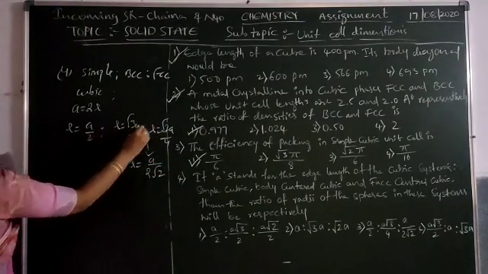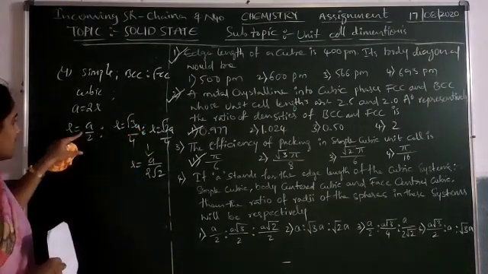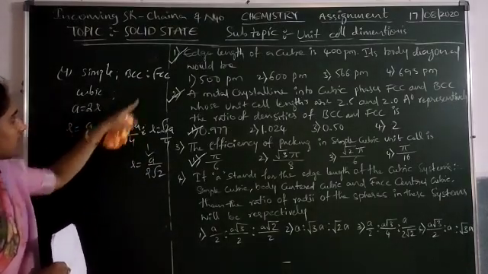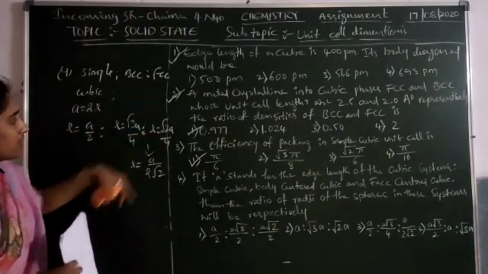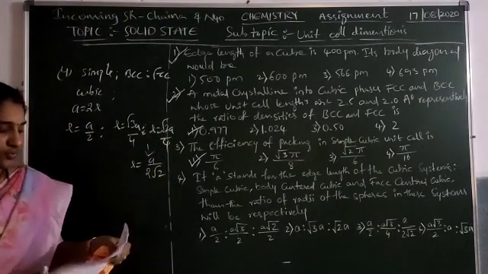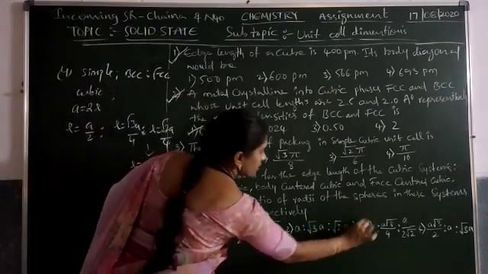Then what about that ratio in case of simple cubic, BCC and then FCC? Simple cubic a by 2, BCC root 3a by 4, and then FCC a by 2 root 2, since root 2a by 4 can be written like this. Then the answer is the third option.